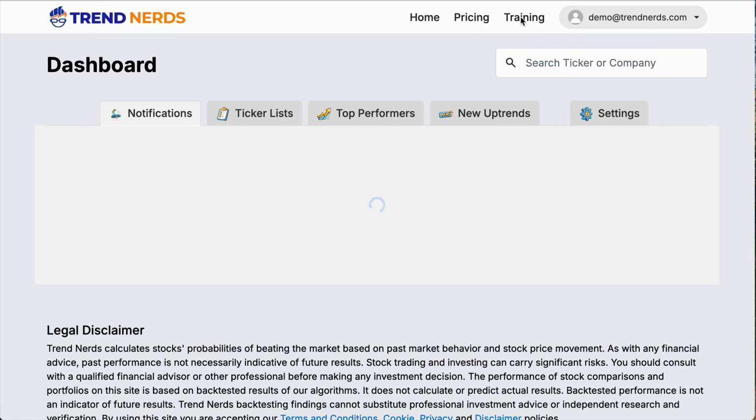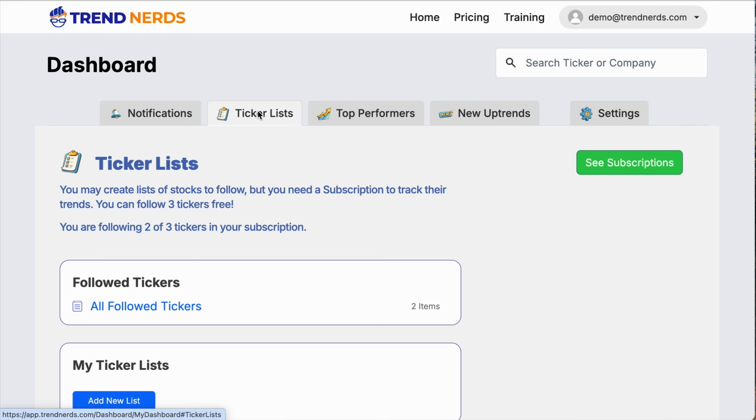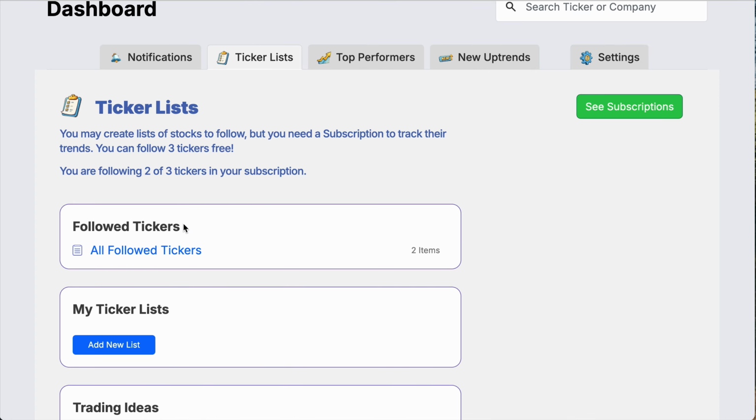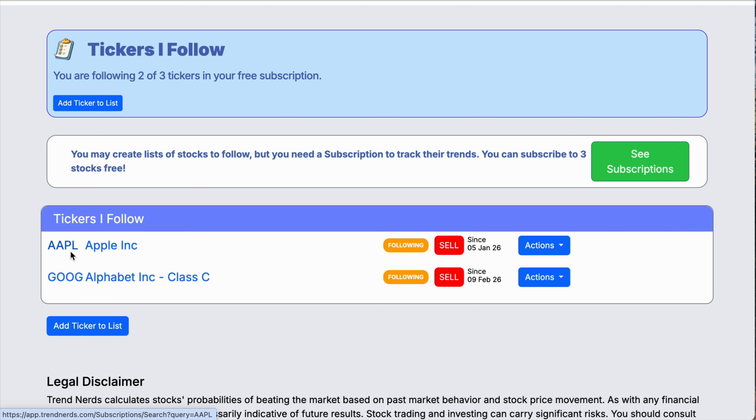So let's go back to our dashboard. I'll click on the dashboard link. And now we can go to the ticker list section. Now we followed two tickers, so let's click on the all followed tickers link. And we can see here that we have Apple and Google. Apple, we're following it, and currently it's on a sell. We're not in the stock. And we've been out of the stock since January 5th this year. And for Google, we're following that, and we've been out since February 9th. And as we saw in those graphs earlier, those were good times to get out.